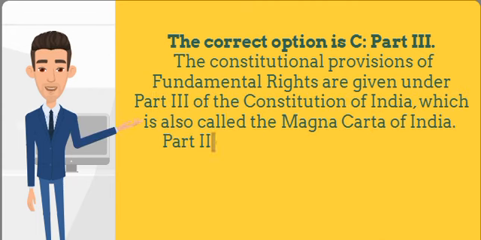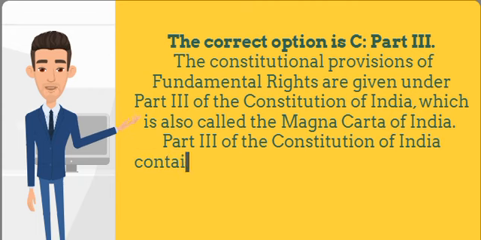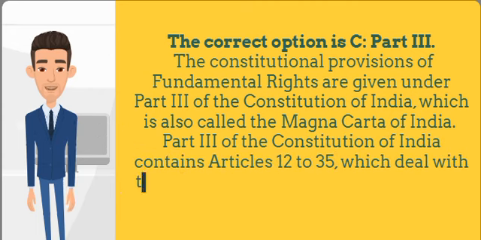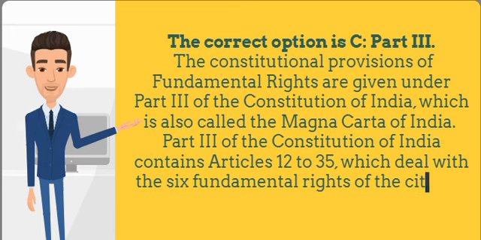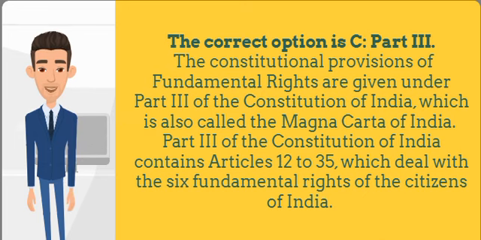Part 3 of the Constitution of India contains Articles 12 to 35, which deal with the 6 fundamental rights of the citizens of India. These rights are: right to equality, Articles 14 to 18; right to freedom, Articles 19 to 22; right against exploitation, Articles 23 to 24; right to freedom of religion, Articles 25 to 28; cultural and educational rights, Articles 29 to 30; right to constitutional remedies, Articles 32 to 35.